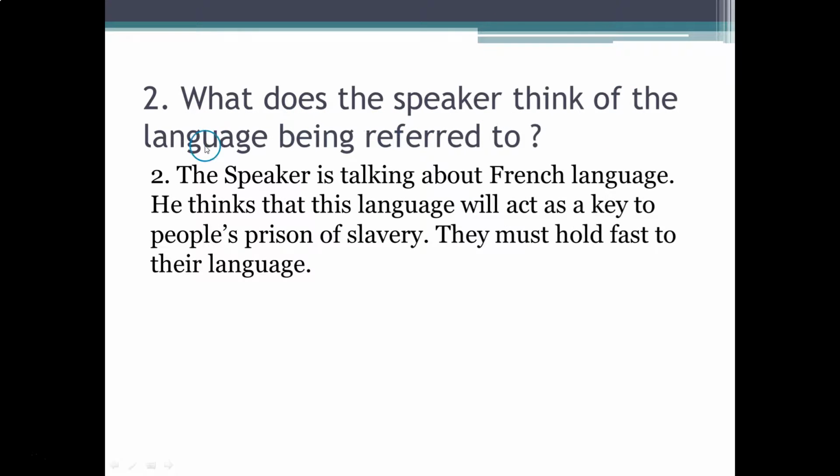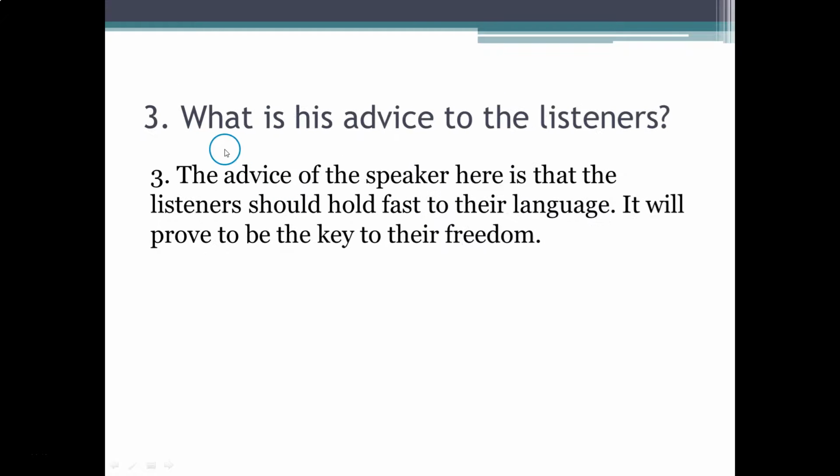What does the speaker think of the language being referred to? The speaker is talking about French language. He thinks that this language will act as a key to people's prison of slavery. They must hold fast to their language. What is the advice to the listeners? The advice of the speaker here is that the listeners should hold fast to their language. It will prove to be the key to their freedom.